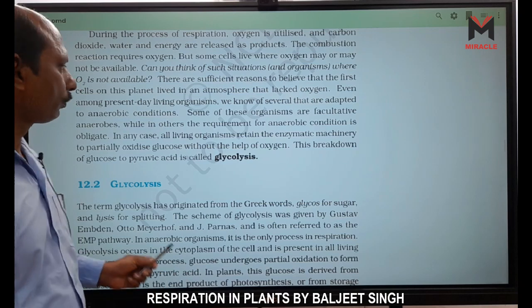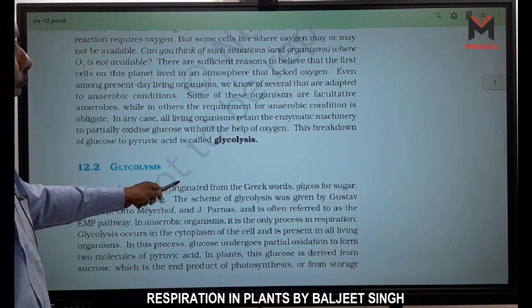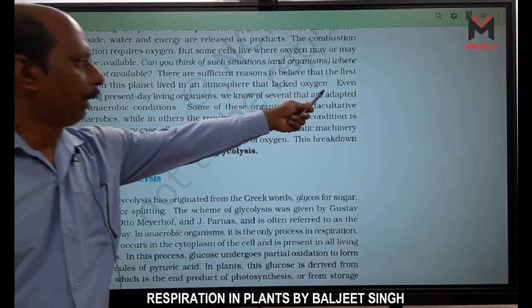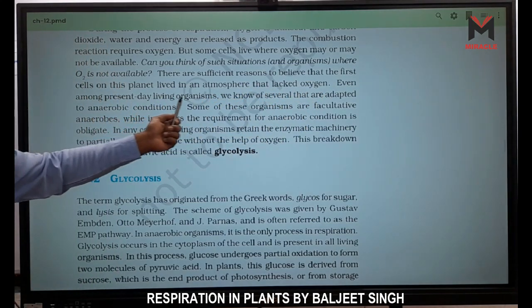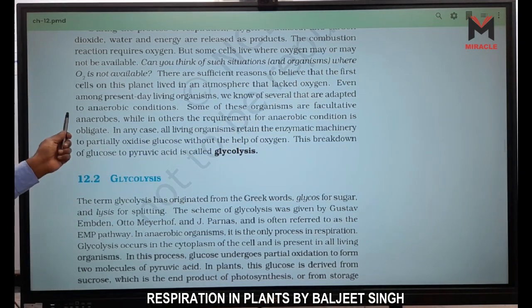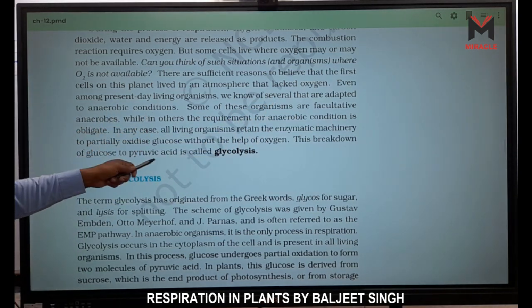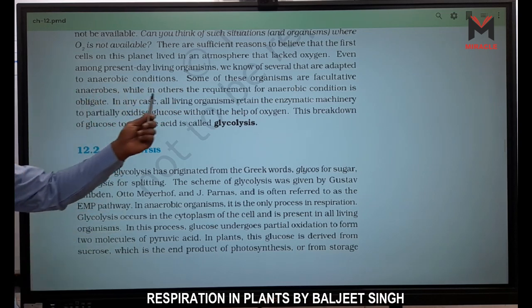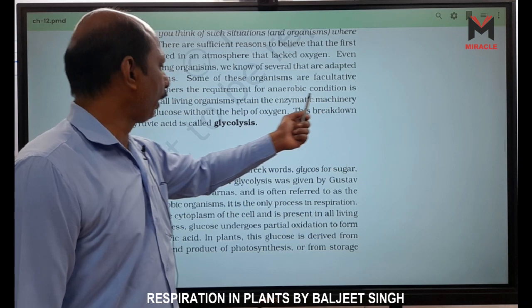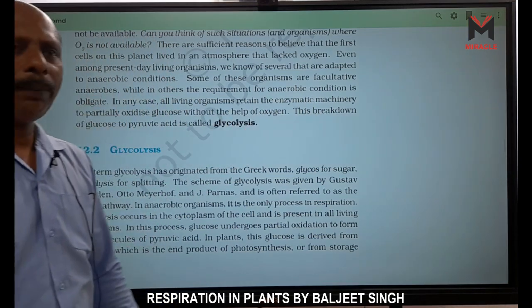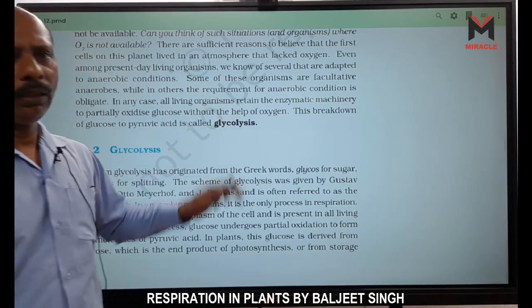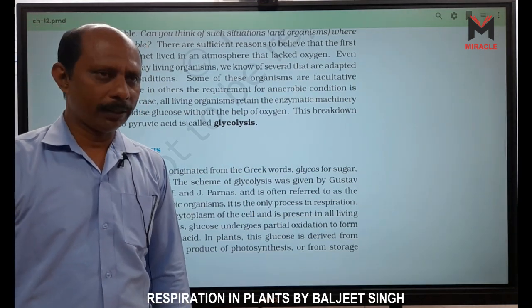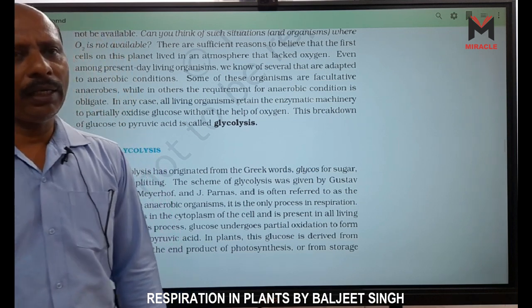Right? Lacked oxygen. Even among present day living organisms, we know several that are adapted to anaerobic conditions. Anaerobic bacteria are there. Some of these organisms are facultative anaerobes, while in others, the requirement of anaerobic condition is obligate. We have two types of bacteria, either facultative or obligate. Right? What do you mean by facultative or obligate?